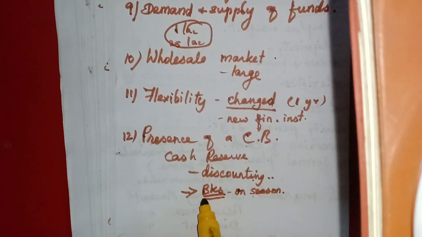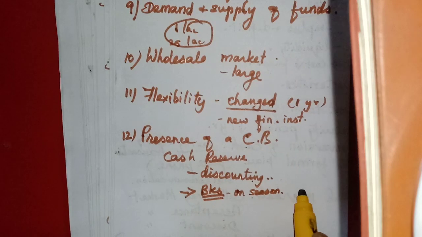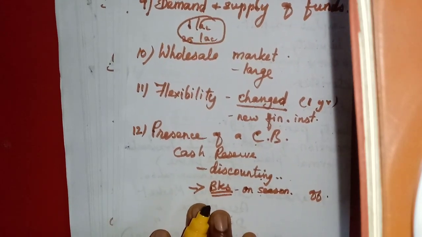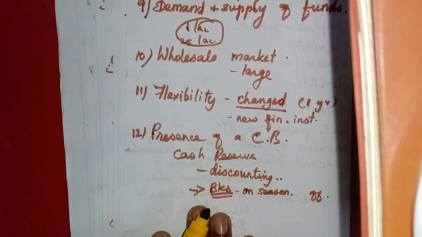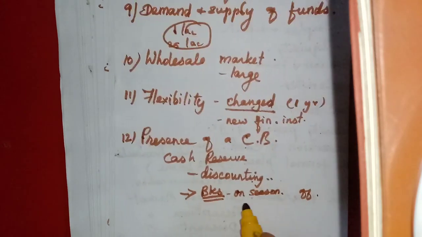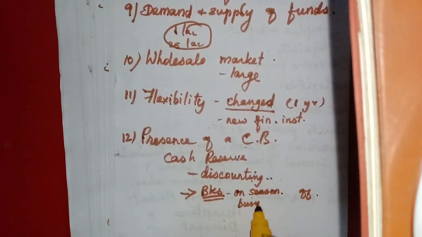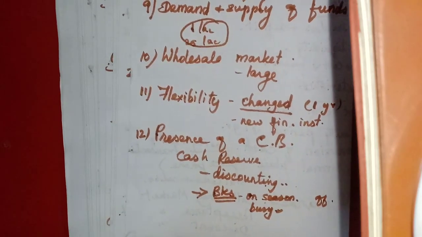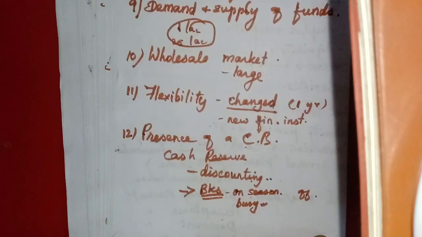For the season time they will provide more, and for the off season they will keep that with them. So on season means during the busy season, when the banks need money, they will provide it. During the off season they will get it back from them.